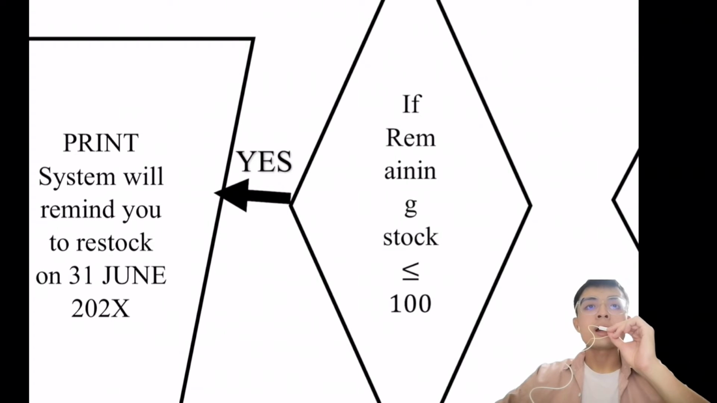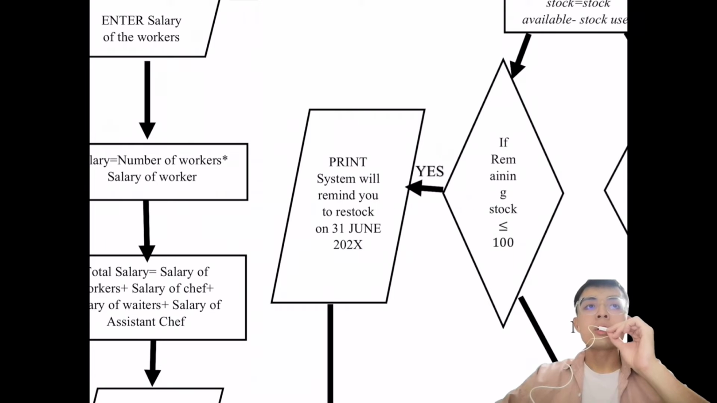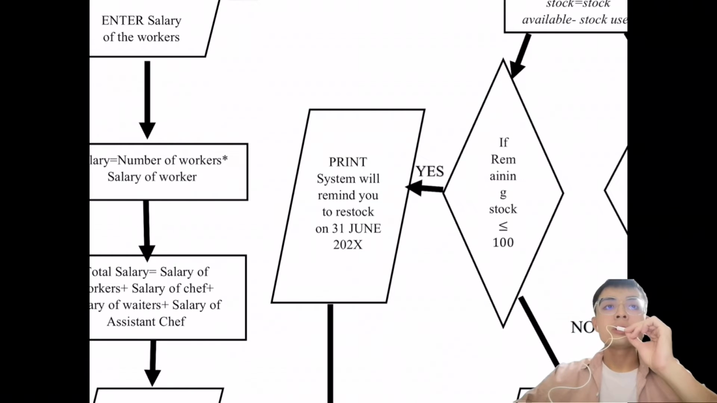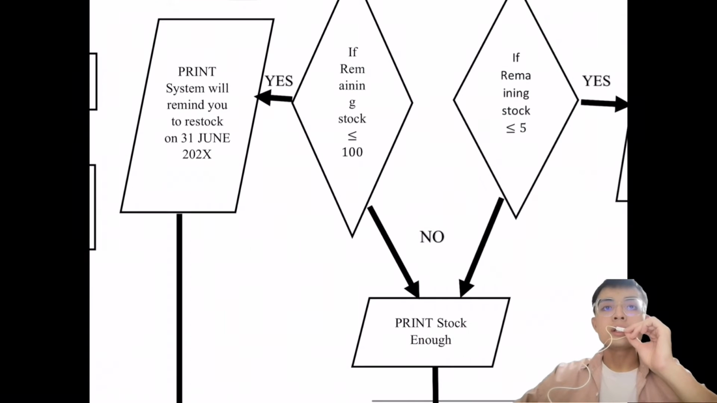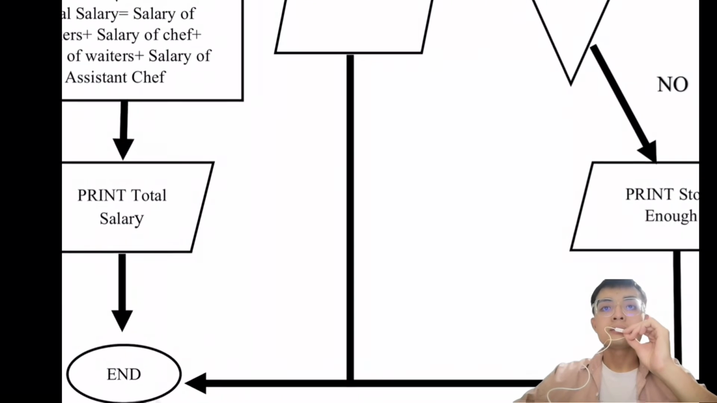The program will print out. The system will remind you to restock on 31st June 2002X, whereas if it shows enough, then the program ends.